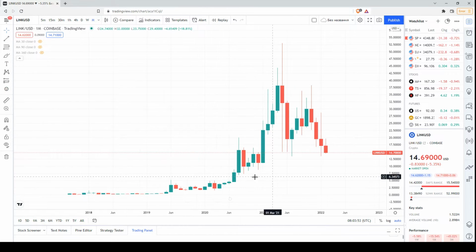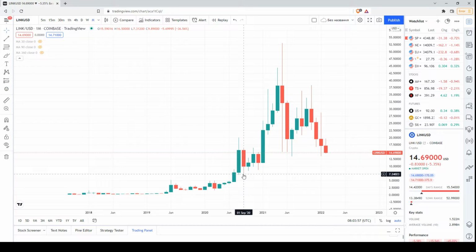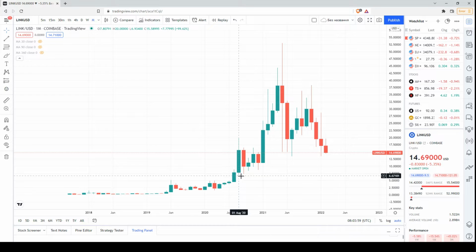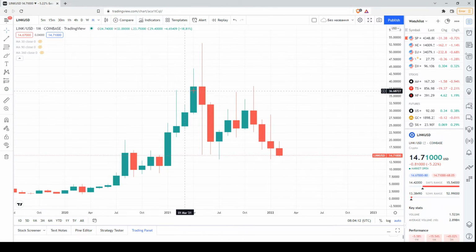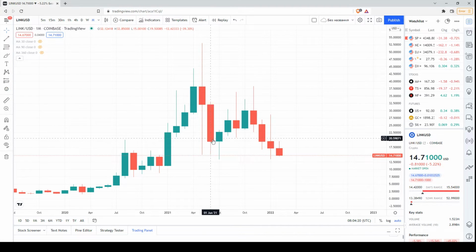So let me remind you that we had a very solid first half of 2021 when the price skyrocketed. After that, in May of 2021, the price formed a candlestick similar to a long-legged doji with a tall upper shadow, indicating that many people started to book profit, and after that the price declined.